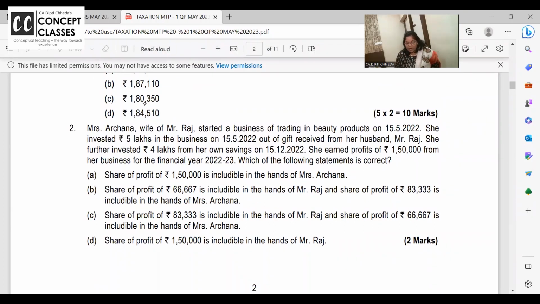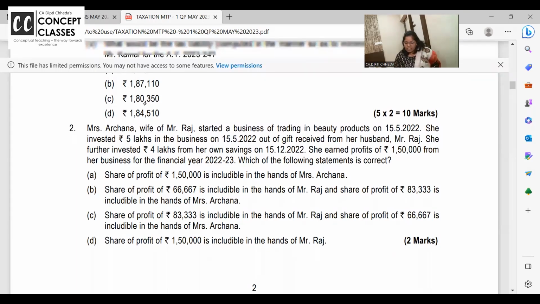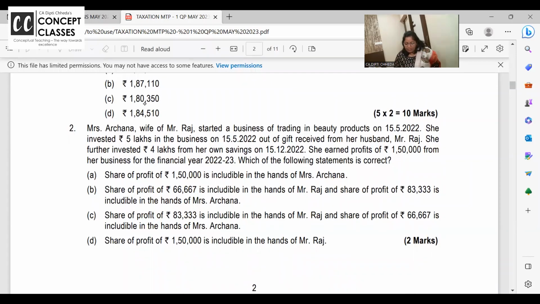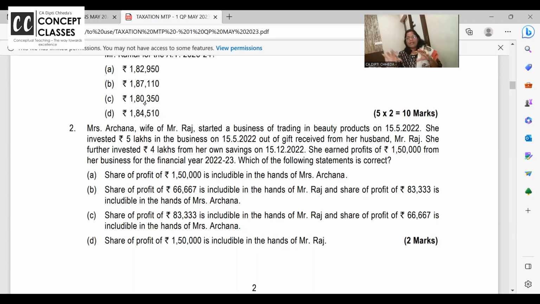Mrs. Archana, wife of Raj, started a business trading beauty products on 15th May. The date is important. She invested 5 lakhs on 15th May out of a gift received from her husband. She further invested 4 lakhs from her own savings. She earned a profit of 150. Which of the following is correct? Our mind always goes on the normal track, like the problems we solved in class: own capital, capital received from husband, total income, proportionate capital, so the clubbing provision will be attracted. The answer for this problem is no clubbing.